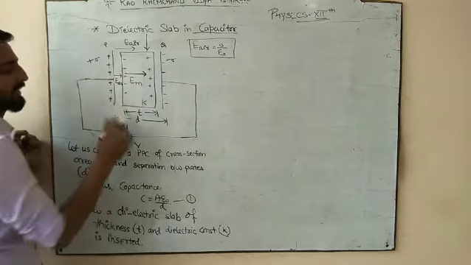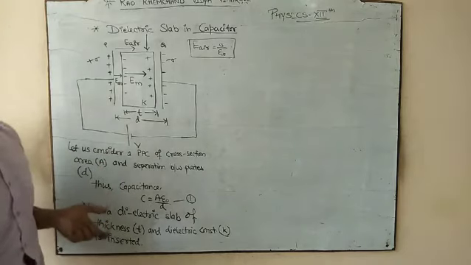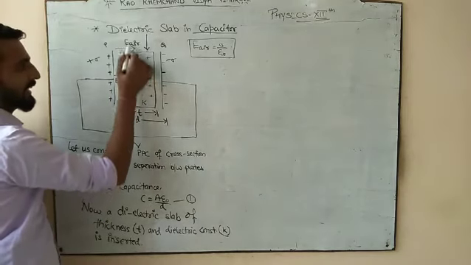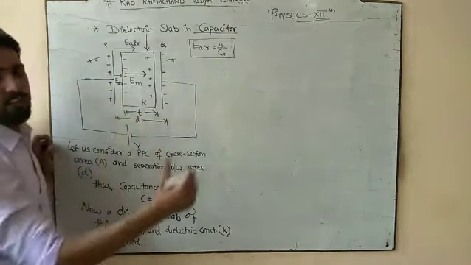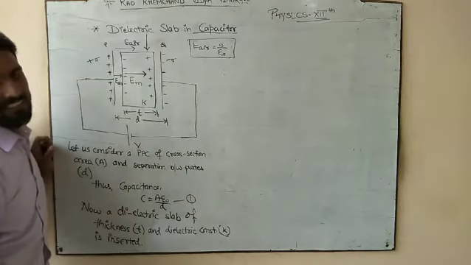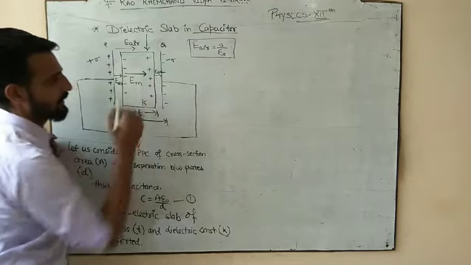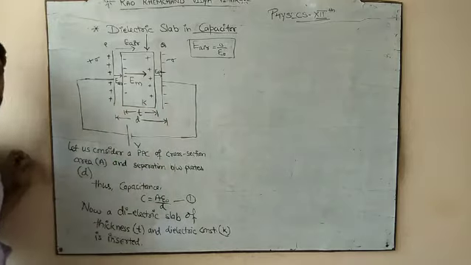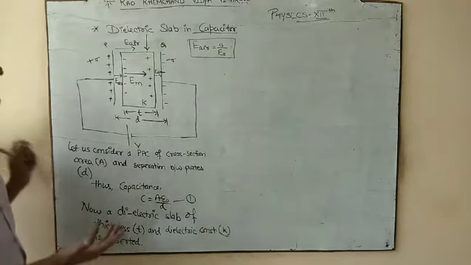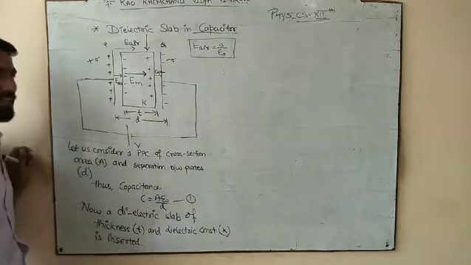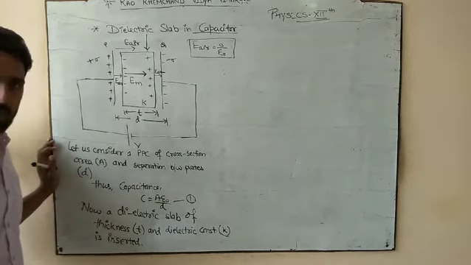From positive to negative. From its positive to its negative, which electric field is it? Polarized. And what will be the resultant of this E_P and E_air? E_M, because this is stronger as compared to the polarized electric field, and that's why we call this the electric field in medium. And here again, what is there? Electric field in air. So we have air, medium, air. This is what happens when a slab is inserted. It means when we insert the slab, there will be air as well as medium. The air will have its own electric field and the medium will have its own electric field, which we call the electric field in medium.